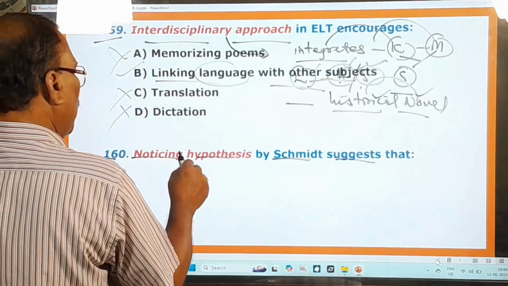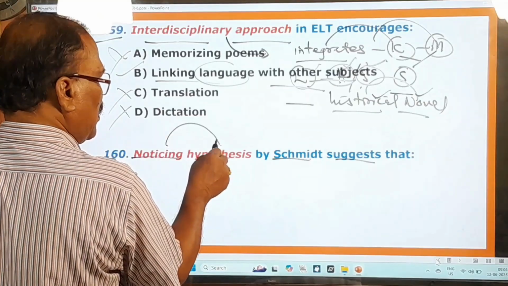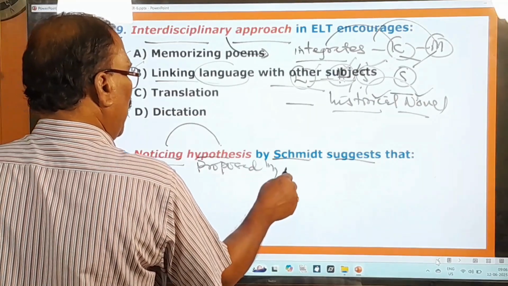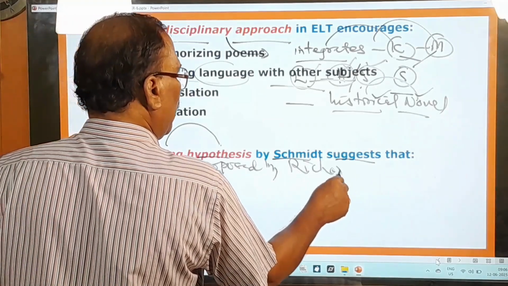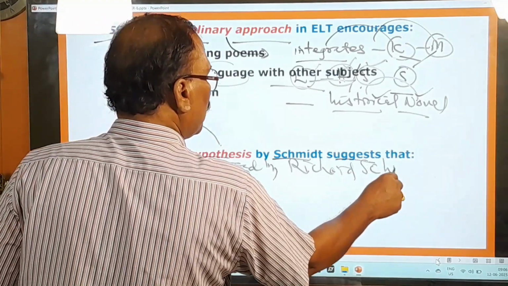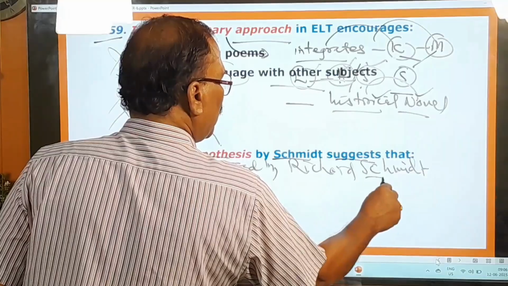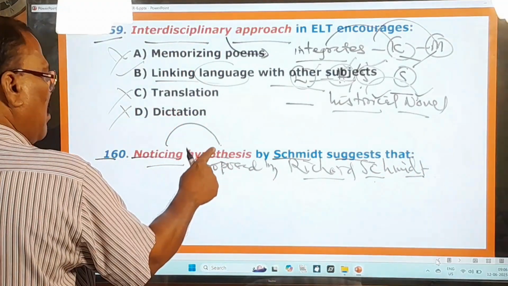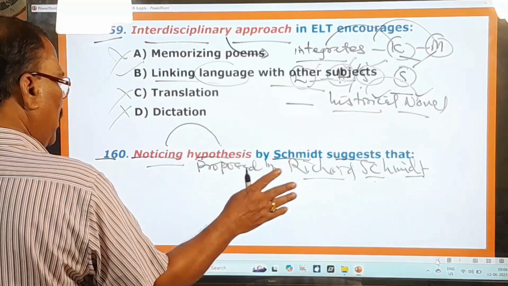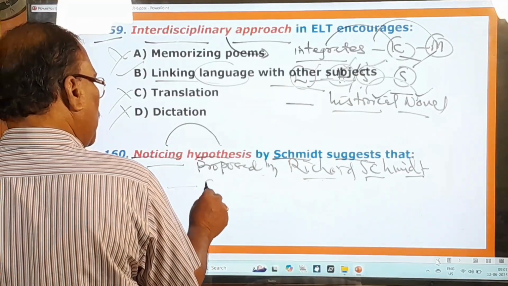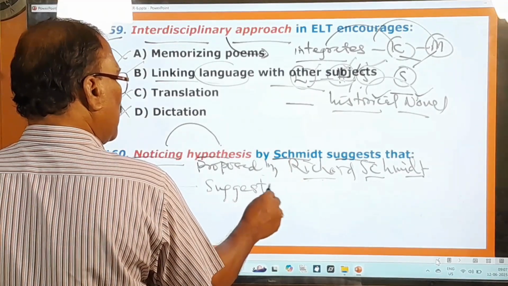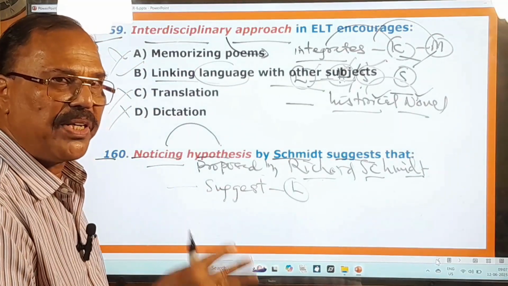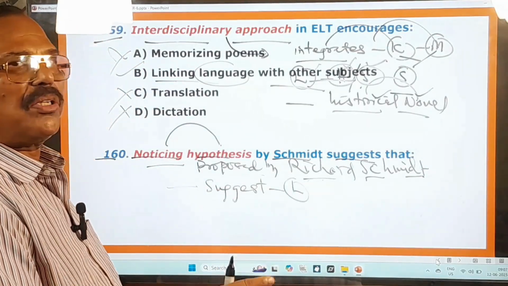So what is this noticing hypothesis? This hypothesis is proposed by Richard Schmidt. Schmidt, not D silent, Richard Schmidt. This hypothesis was proposed by Richard Schmidt, and this hypothesis suggests what? This suggests that learners must consciously notice language features in input in order to acquire them.